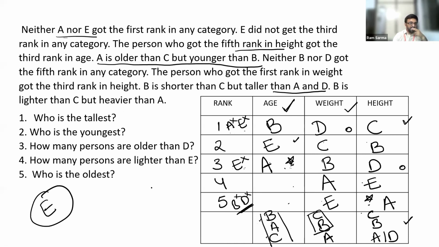Now guys, we are left with two members. Those two members are C and D. We know that D cannot get the fifth rank in any of the given categories. So we are not allowed to place D in the fifth position. So the fifth ranker should be C and fourth ranker should be D. And this is the final arrangement.